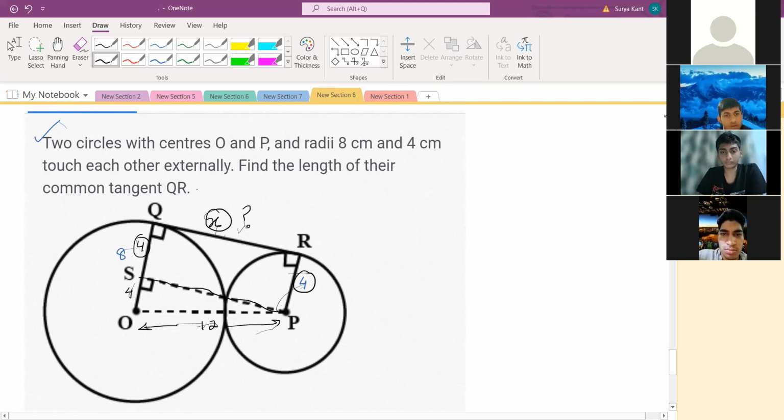Okay. So what is the length of this side? What is the length of SP? The same length will be for QR also. Understood or not? Because we are making a parallelogram. Understood?